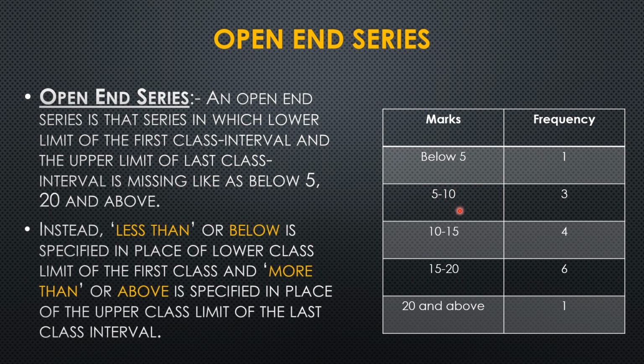Next, in the second class, the numbers are 5 to 10, then 10 to 15, 15 to 20. Coming to the last class interval, here again we can see that the lower limit is mentioned, but the upper limit is missing. So this is the case in open-end series, where for the first class the lower limit will be missing, and in the last class interval the upper class limit will be missing. It can be written as less than or more than. Frequencies will be given along with the marks. This was all about open-end series.